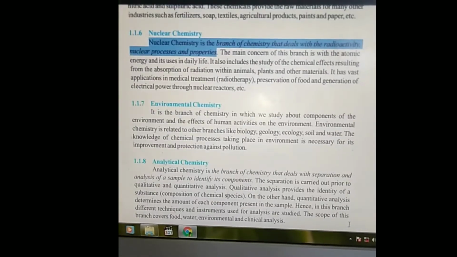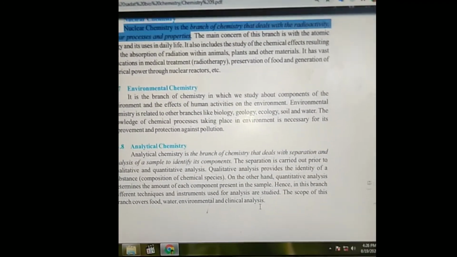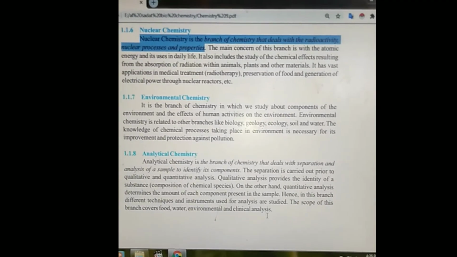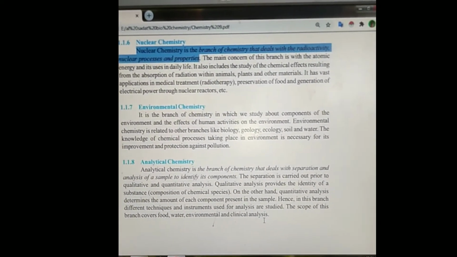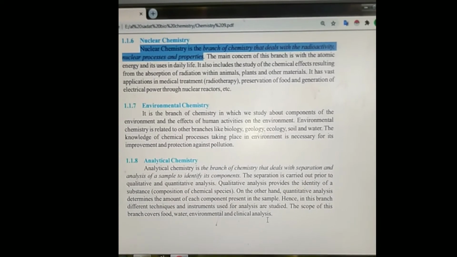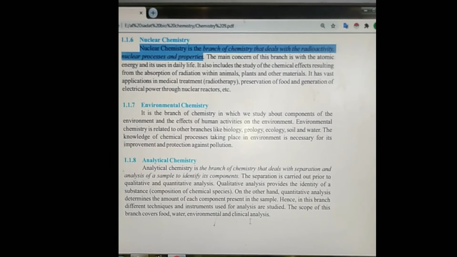Our next branch is environmental chemistry. Environmental chemistry is related to environment and living organisms. What living organisms are giving to the environment and what environment is giving in return to the living organisms, that is related to the environmental chemistry.